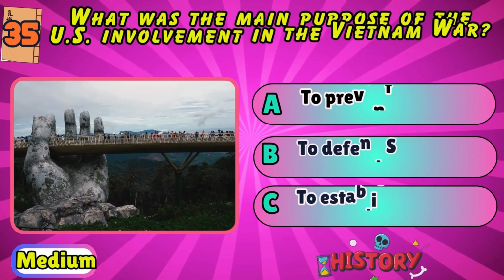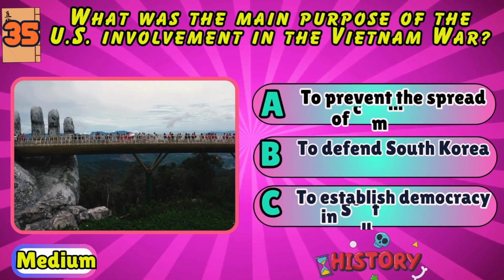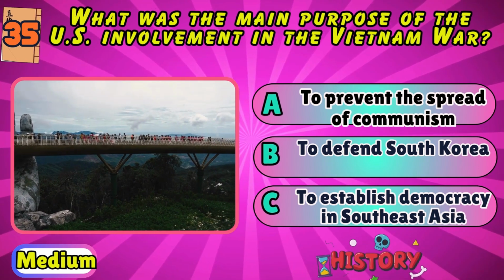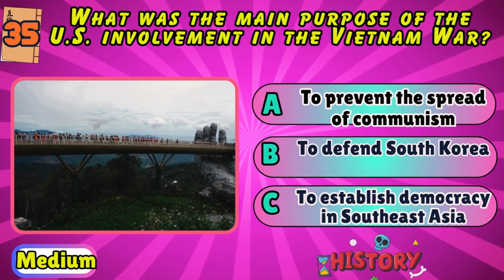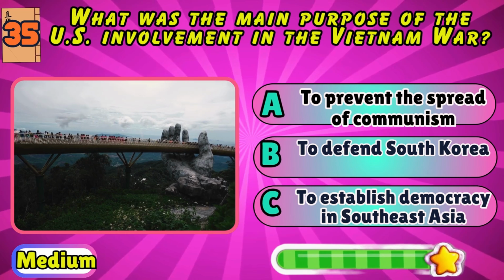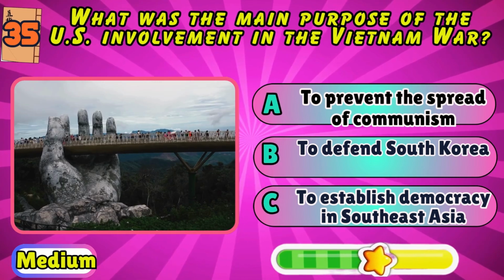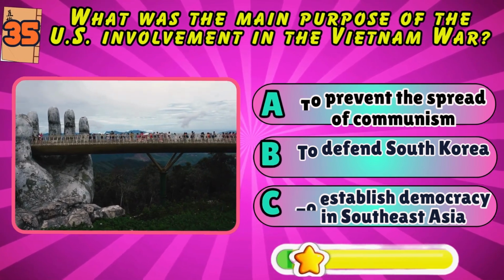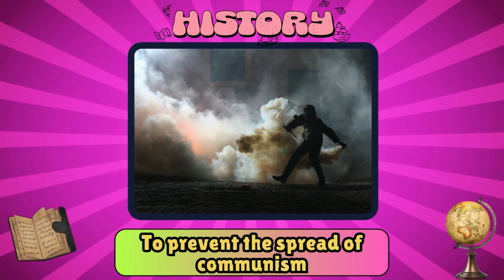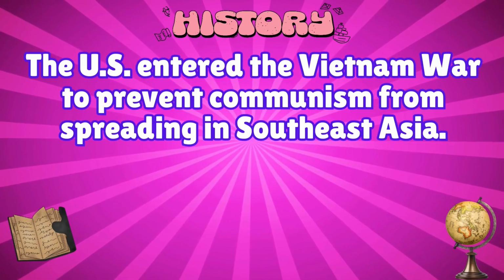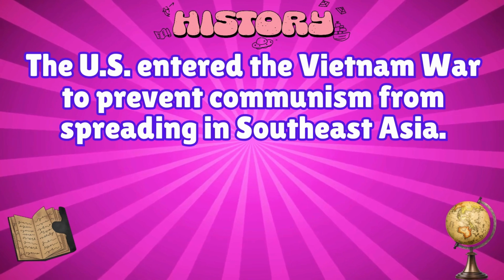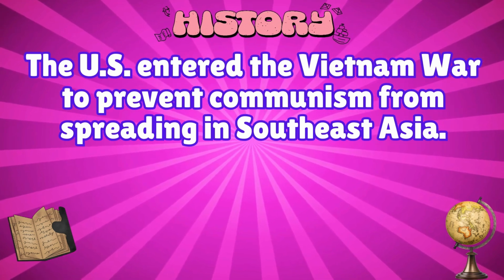What was the main purpose of the U.S. involvement in the Vietnam War? To prevent the spread of communism, to defend South Korea, or to establish democracy in Southeast Asia? To prevent the spread of communism. The U.S. entered the Vietnam War to prevent communism from spreading in Southeast Asia.